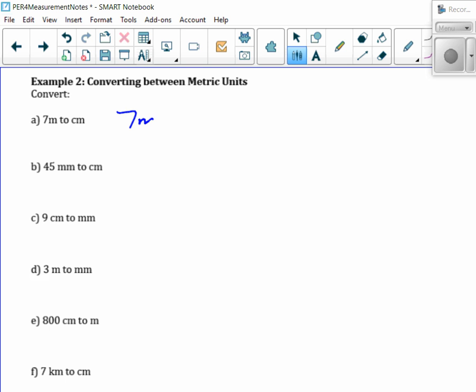So 7 meters. What's the conversion between meters and centimeters? 1 meter is what? So 1 meter is 100 centimeters. So do you see the meters would cancel? And all I'm doing is multiplying by 100. So that means it would be 700 centimeters.